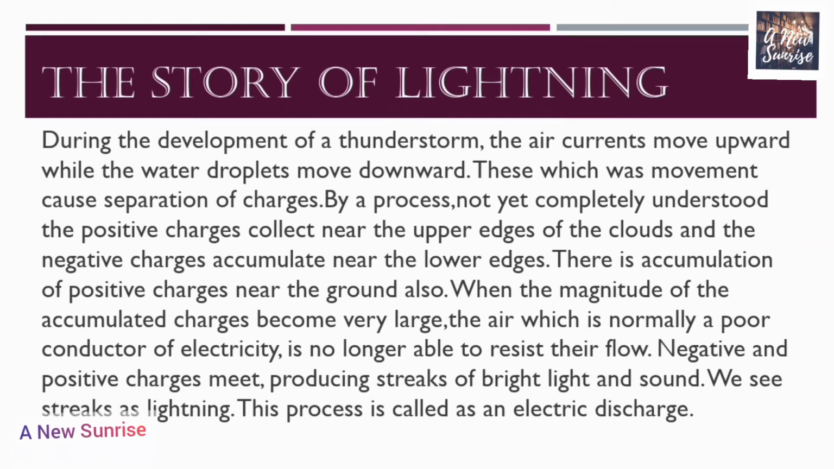When the magnitude of the accumulated charges becomes very large, the air, which is normally a poor conductor of electricity, is no longer able to resist their flow. Negative and positive charges meet, producing streaks of bright light and sound. We see the streaks as lightning. This process is called an electric discharge. So this was the story of lightning. How does lightning occur?